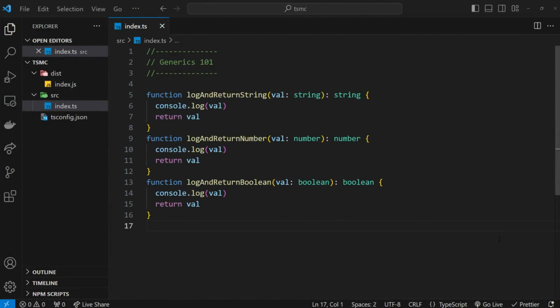Alright, so we're making good progress. We know about interfaces, type aliases, classes, and how they can all kind of work together. Now there's still one big major topic I want to cover, and that's something called generics. So in simple terms, generics give us a way to make generic or reusable structures, whether they be functions, interfaces, or classes, that can then be used by many different data types.